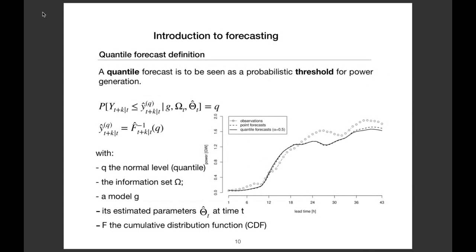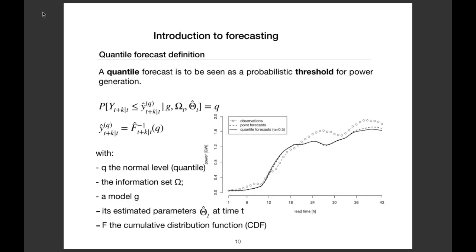So let's see, for instance, the quantiles. A quantile forecast, for instance, is the median. When you are considering the median, it means that you have 50% chance of being above the value of the median and 50% chance of being below the value of the median. So imagine Q is the median. You would like to produce a forecast of the PV production, but this time the median of the PV production. So imagine Q is equal to 50%. And this is a quantile forecast.